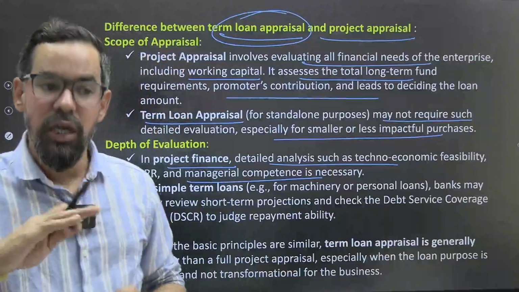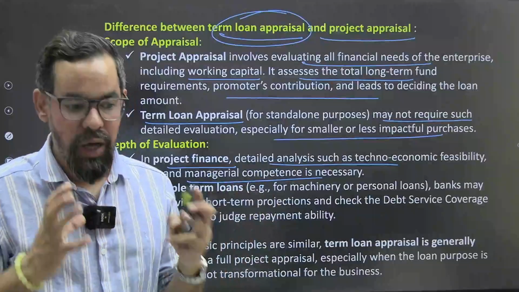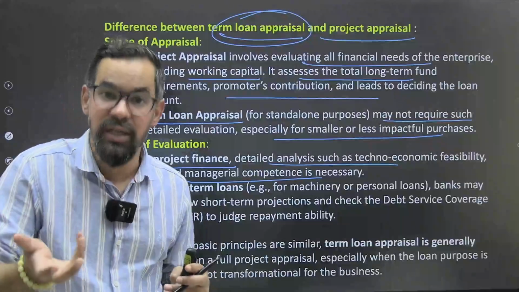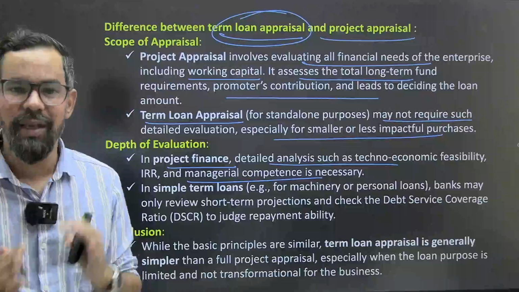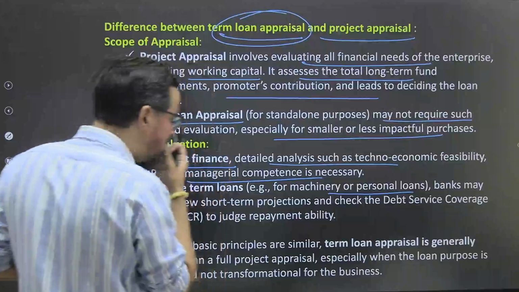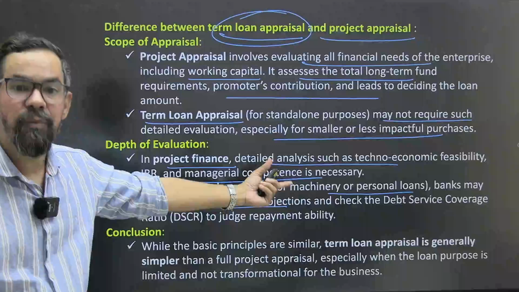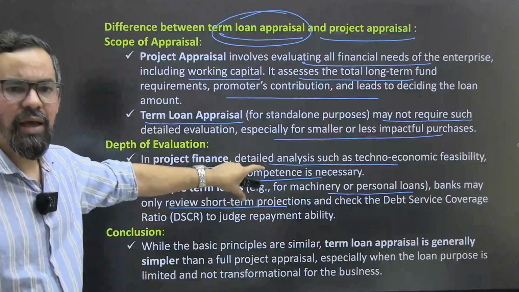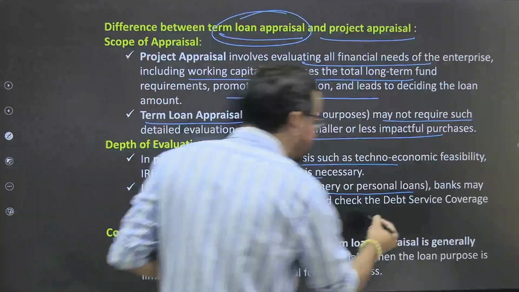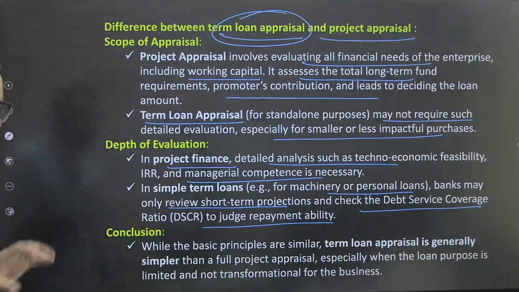So we have to make sure कि they should have a proper availability of cash in their business, ठीक है। तो अगर है other sources या others कैसे वो काम कर रहे हैं, ठीक है, what is the overall cash flows and all, so they can meet their debt obligation if we are investing in that kind of companies, right? But smaller companies के अंदर इतना challenge आपका नहीं आता, ठीक है। So in simple terms, machinery or personal loans, bank may only review the short term projection and these are basically we generally hypothecate them, ठीक है। So आपका कहीं ना कहीं if they'll default we can take the position on those particular asset and it is recoverable, right? And check the debt service coverage ratio to judge the payment repayment ability of the firm, ठीक है।